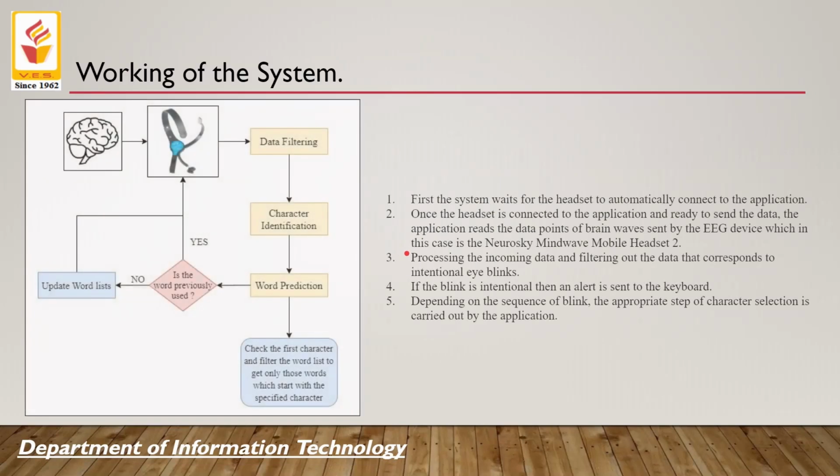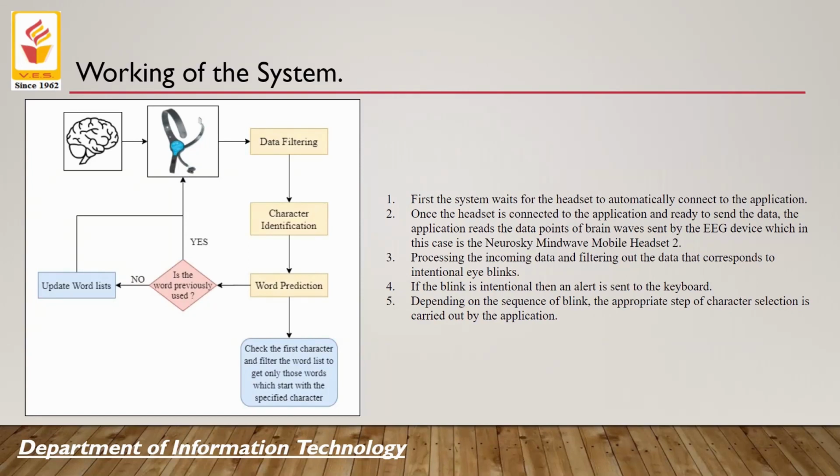Then, the working of the system. The system works in just five simple steps. First, the system waits for the headset to automatically connect to the application. Once it's connected, a green connected sign is displayed. Then the headset gathers signals from the brain and starts sending them to the application via Bluetooth.